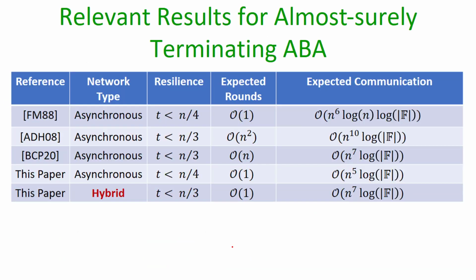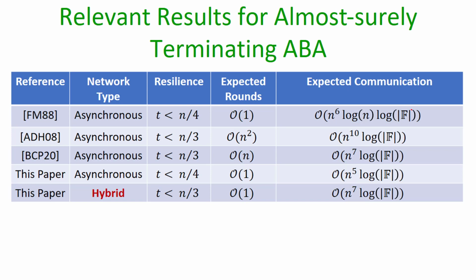So these are the relevant results for almost surely terminating ABA, and we compare our protocol with the existing protocols in 4 parameters, namely the type of networks, the resilience offered, the expected number of asynchronous rounds, and the expected communication complexity.